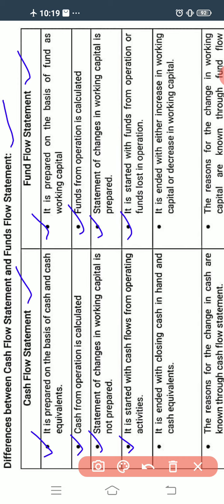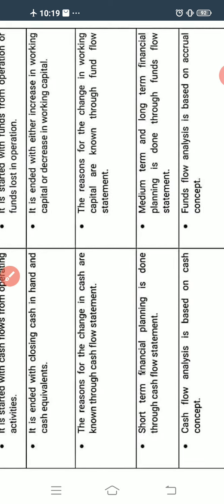The next difference is that the cash flow statement ends with closing cash in hand and cash equivalents. In the fund flow statement, it ends with either an increase in working capital or a decrease in working capital, because we prepare the fund flow statement in order to know the changes in the working capital.